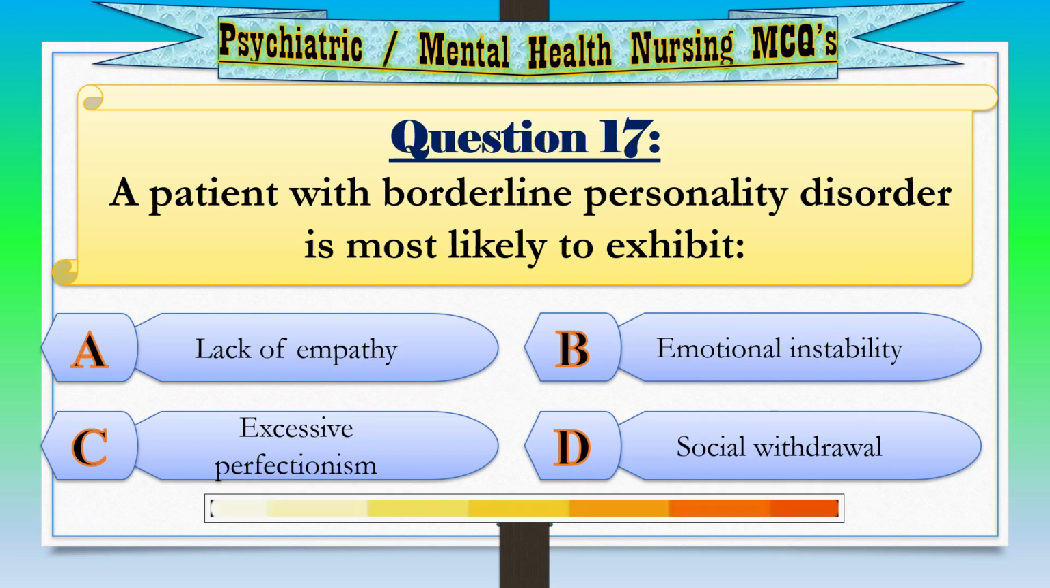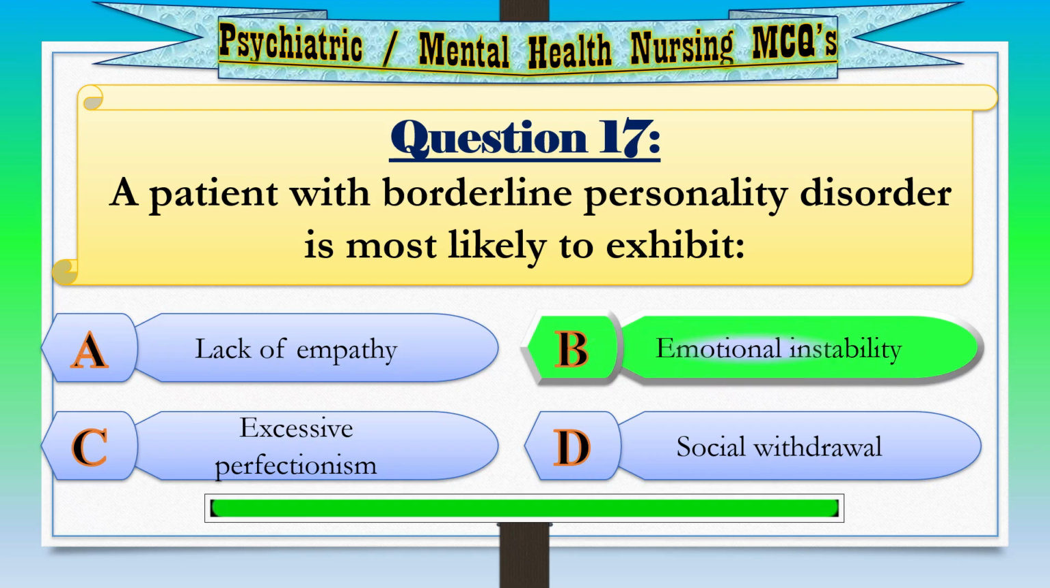Question 17. A patient with borderline personality disorder is most likely to exhibit Option A, lack of empathy. Option B, emotional instability. Option C, excessive perfectionism. Option D, social withdrawal. Correct answer, option B, emotional instability.